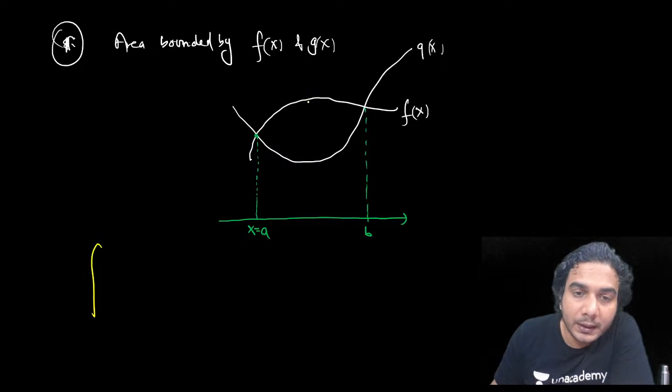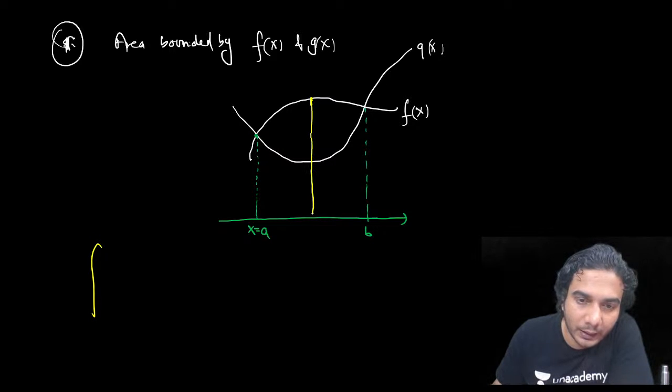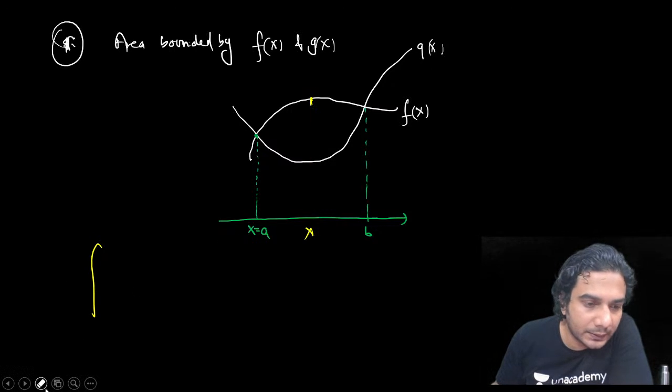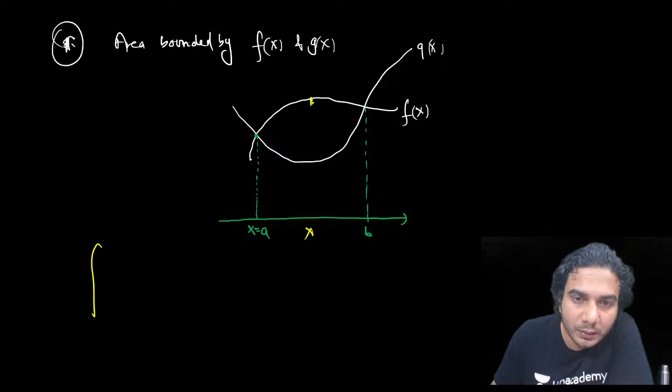What will we integrate? See, if at any point, say this is x, I am plotting a vertical line, then the vertical line that is useful is this, right? You can see I need to integrate this line, this region.